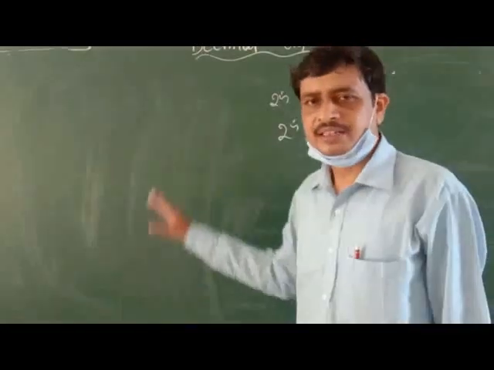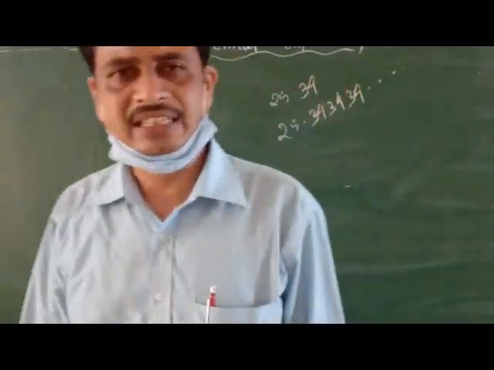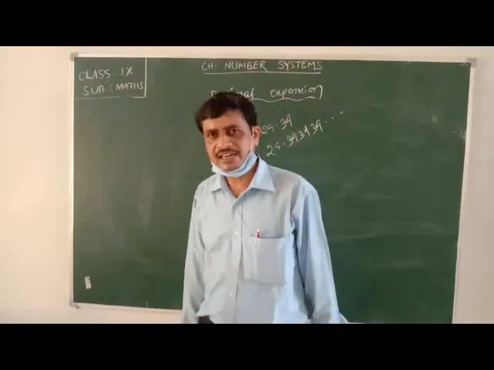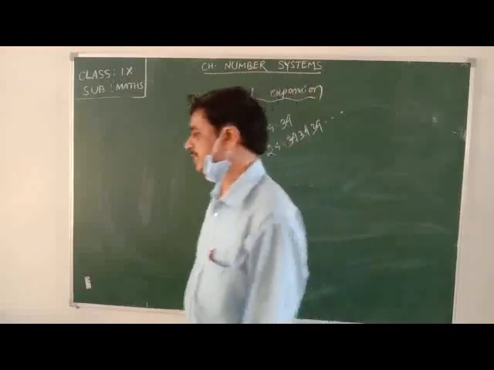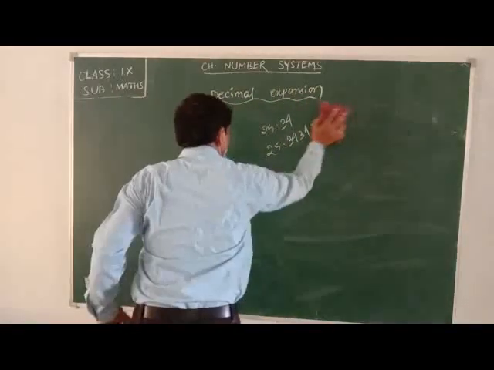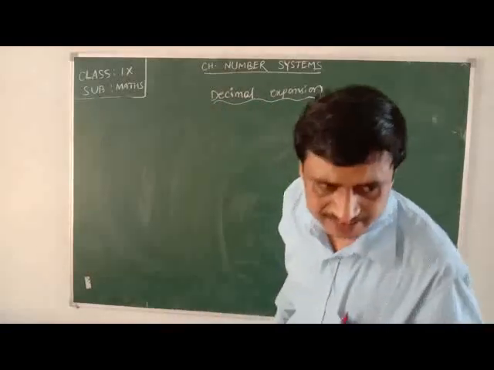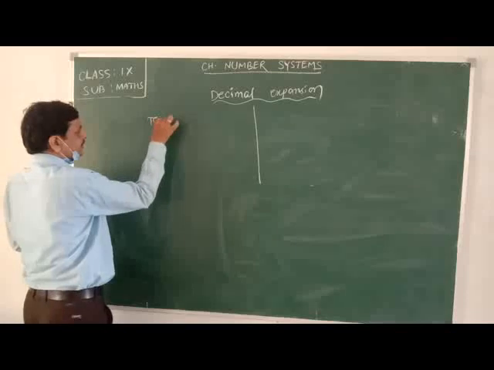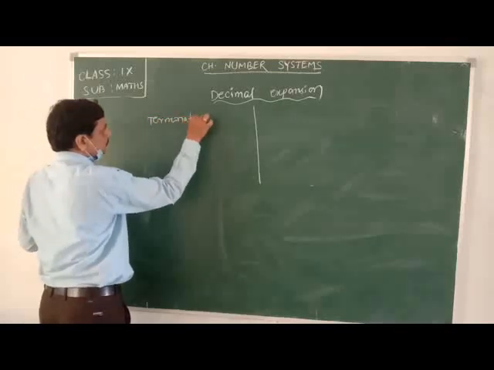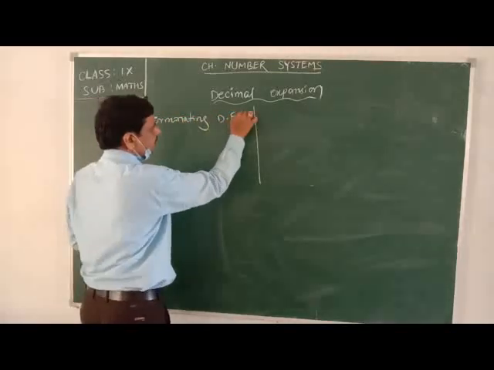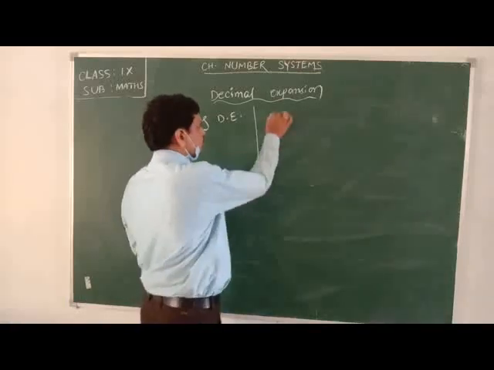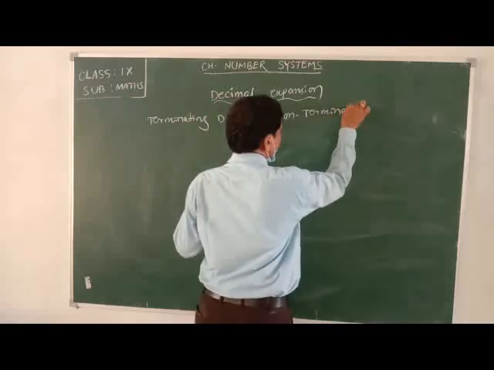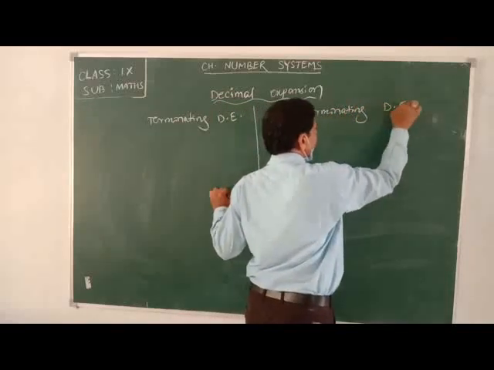So in this way, the decimal expansion is divided into two types: terminating and non-terminating decimal expansions.